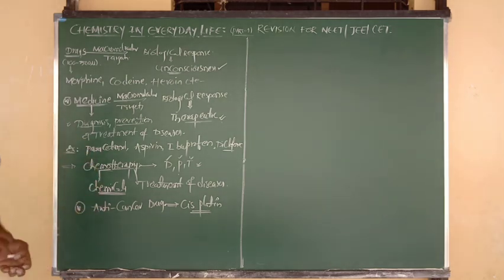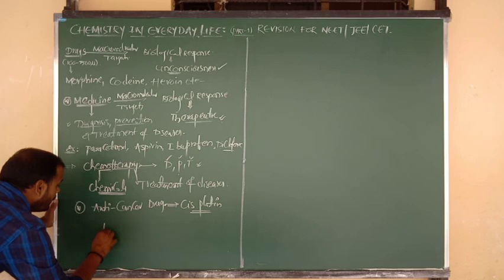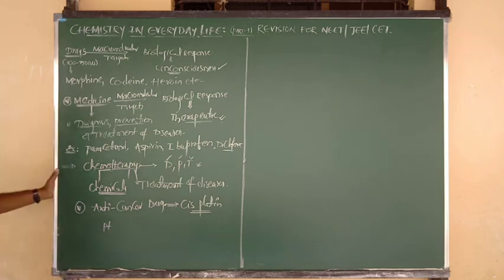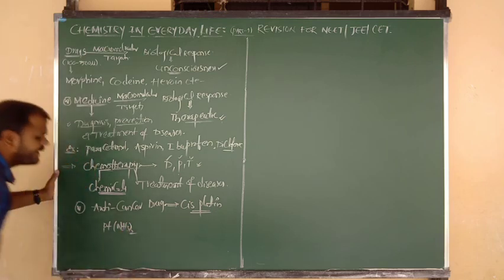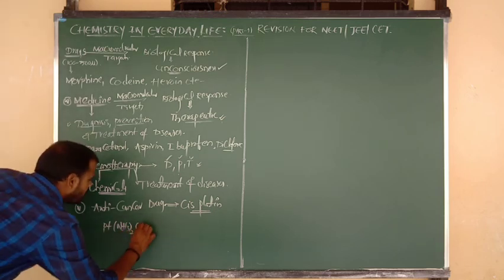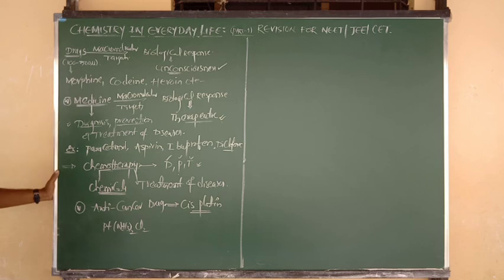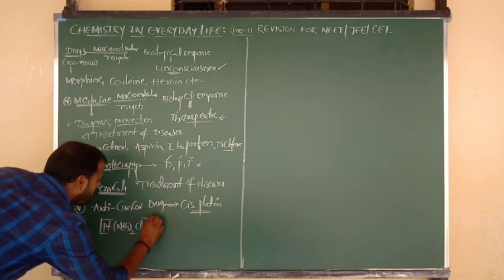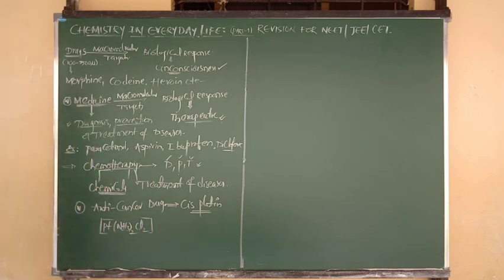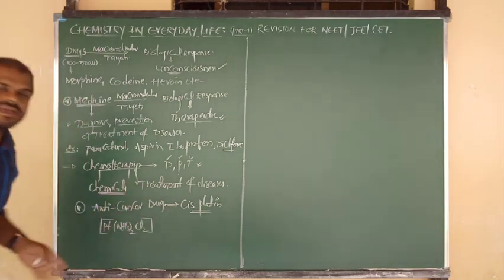What is the structure of cisplatin? Platinum is the central metal. It contains 2 amino ligands, NH3 taken twice. It contains 2 chlorine ligands, that is Cl2. So Pt, NH3 taken twice, and Cl2. It is a coordination complex. We have to write it in square bracket. Okay. So this is the formula of cisplatin.